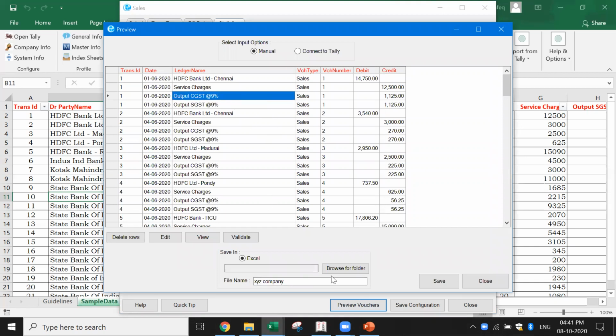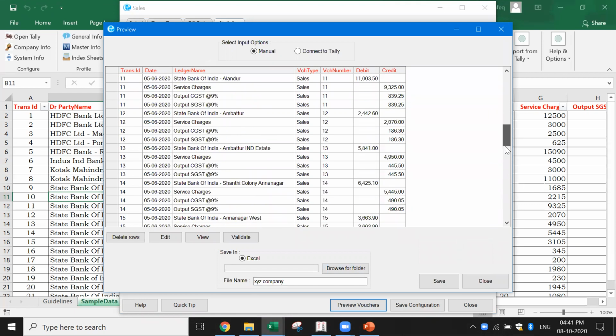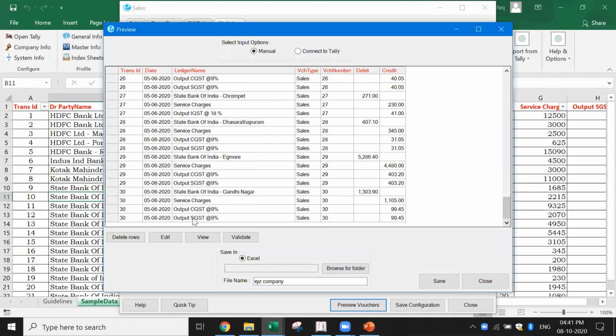Now you can save this data, browse the folder, and save it, and that's the data which is ready to import. In this case, you see the ledger names, and all these debits and credits have been automatically created. The voucher number has been given, everything has been done. Which means if I save it, with all the ledgers here, I can import this in one shot. I can also do a validation, which means I want to check whether the debit and credit are correct. I can also do that validation.